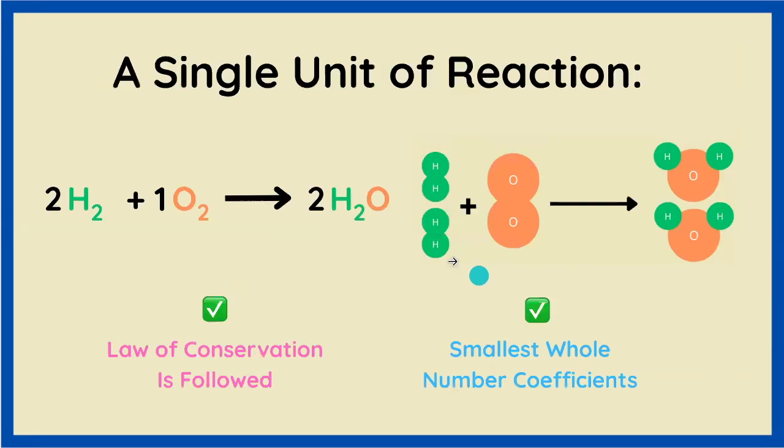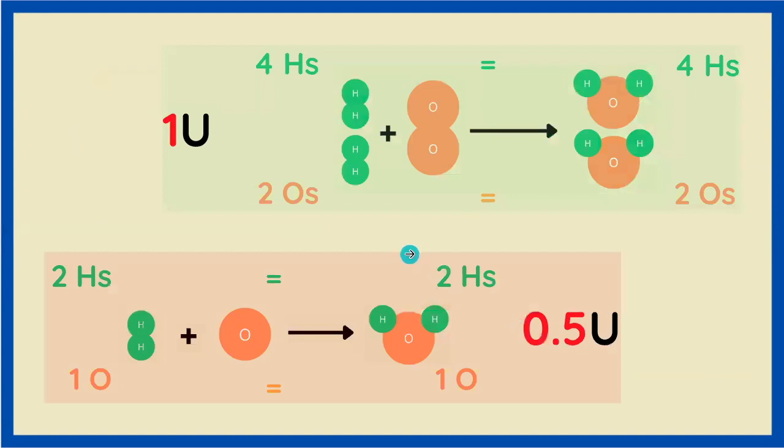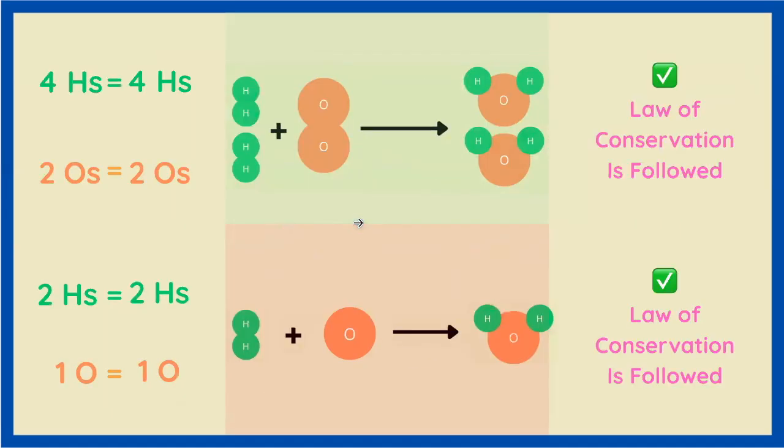chemical properties. And this is extremely important right here. What we understand as the correctly balanced chemical equation is what I've termed the single unit of reaction, where we both follow the law of conservation and we have the smallest whole number coefficients possible. But one thing that is interesting is that while one works and one doesn't, they both follow the law of conservation, most obviously of atoms, as we have for one unit of reaction, 4 H's, 4 H's, 2 O's, 2 O's. But for a half a unit of reaction that we saw earlier, 2 H's, 2 H's, 1 O, 1 O. Therefore, we can say that following the law of conservation is necessary, but not sufficient.